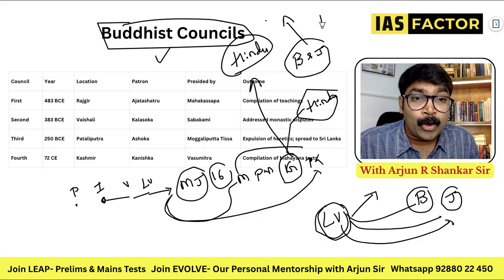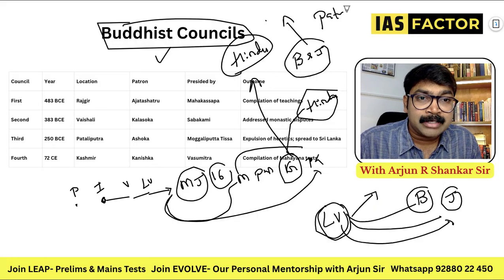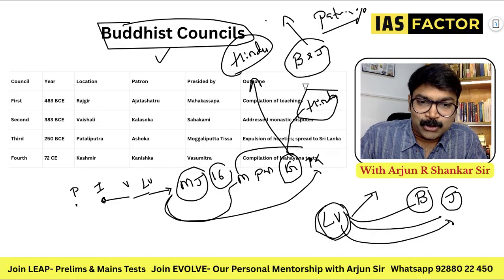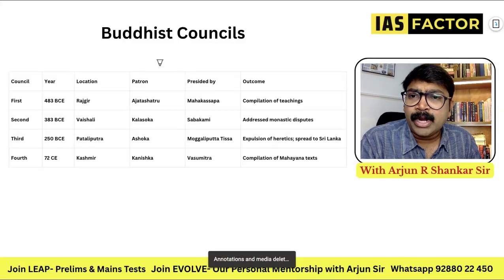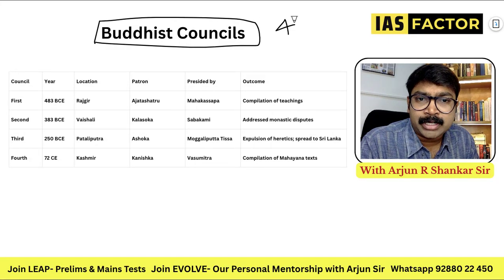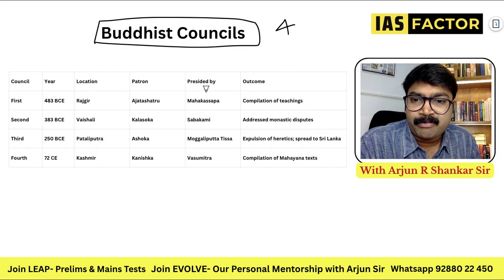Because they lost the royal patronage. Kings are no longer Buddhist. They're all Hindu kings again. This is the reason for the end of Buddhism also. So that is the reason why, when you learn about Buddhist councils, you should know there are 4 important major Buddhist councils. It was called by famous people.